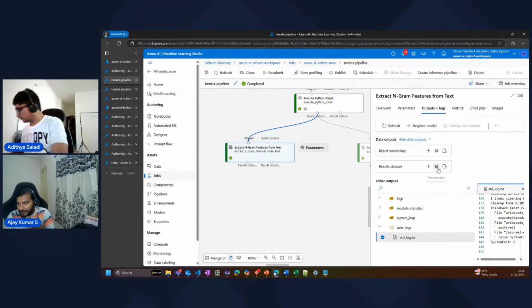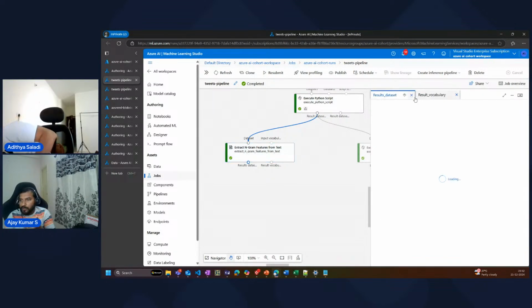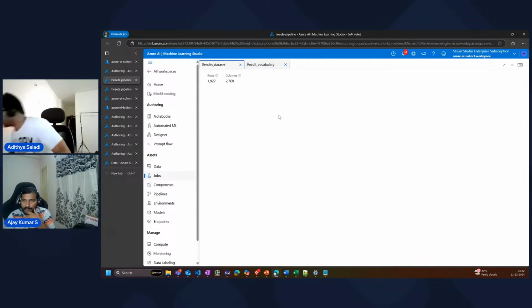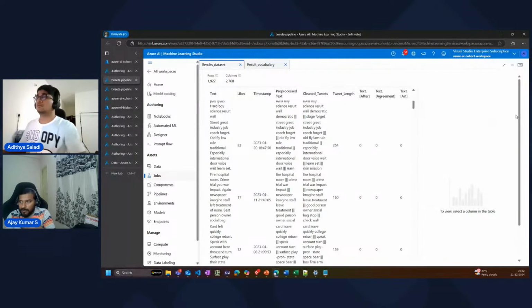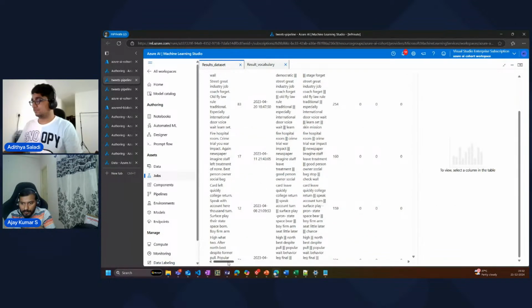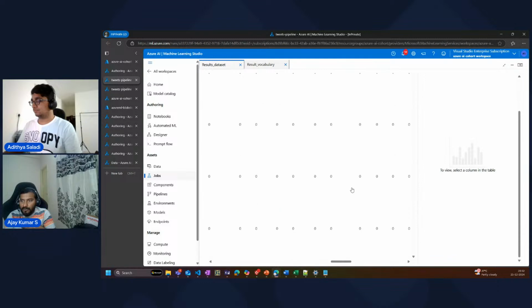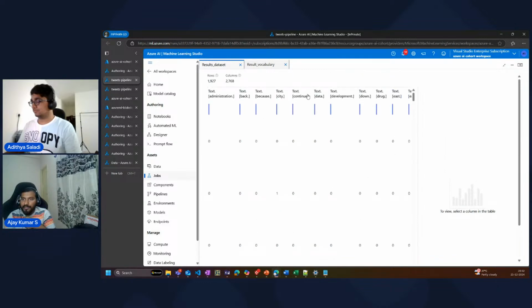There is also one more output. You can look at the direct data set. I will show you the data set. It takes longer to load. Let's wait for a few seconds. If possible, I will show you the data set. So you see here, this will show us our processed data for each of these. Again, all these are plotted against each and every text which we had.